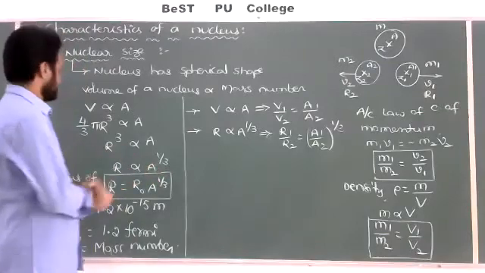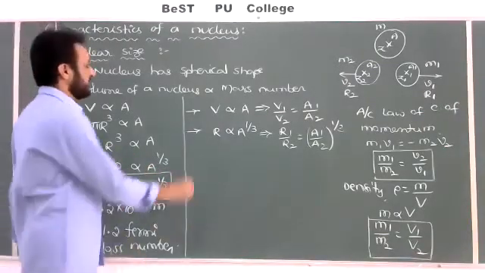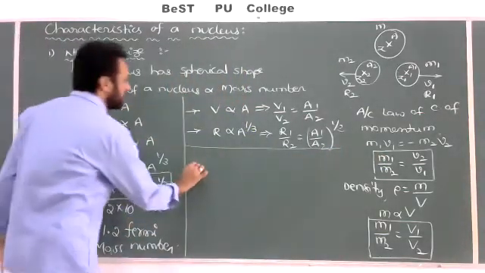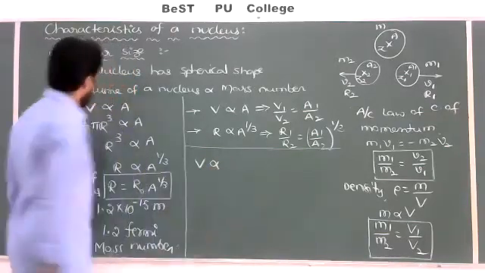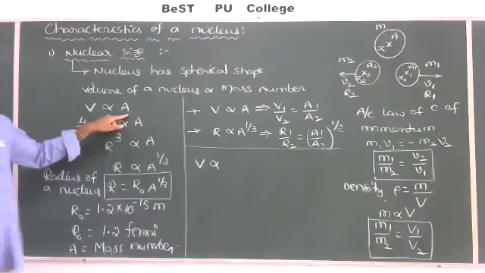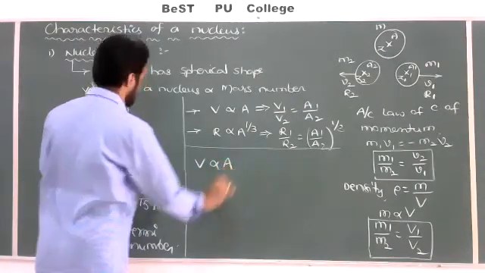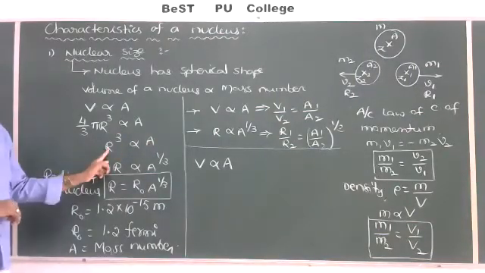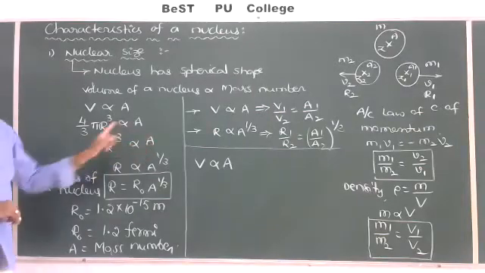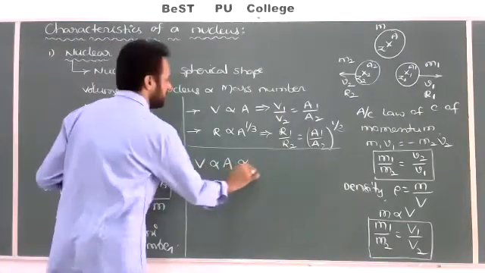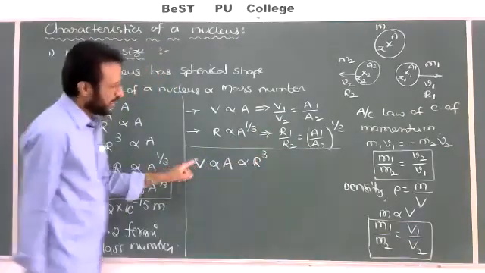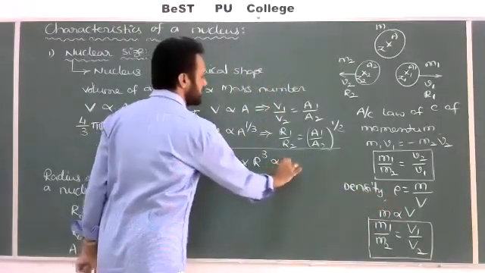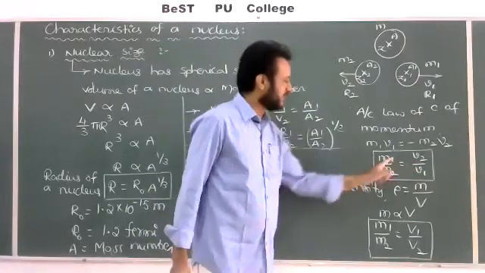Now we can compare all these. Check here, the volume of the nucleus is directly proportional to mass number. But one more: mass number A is directly proportional to r cube. Check here, r cube is proportional to A, or A is proportional to r cube. One more: how are volume and mass related? Directly proportional, correct? Volume is directly proportional to mass, but how are mass and velocity related? Inversely.